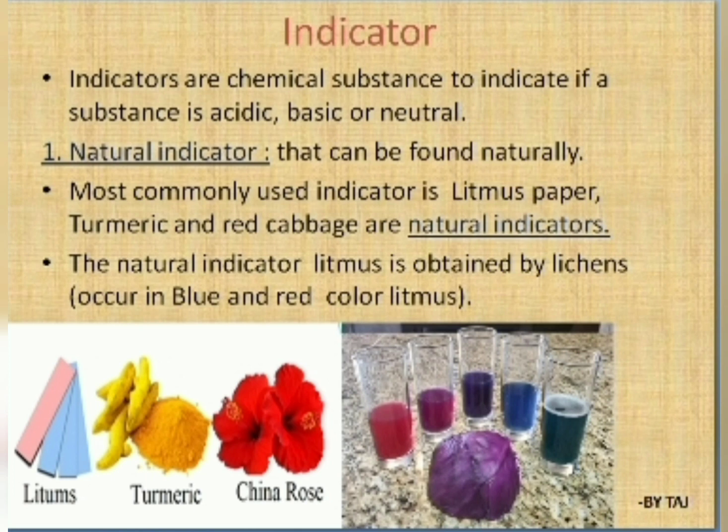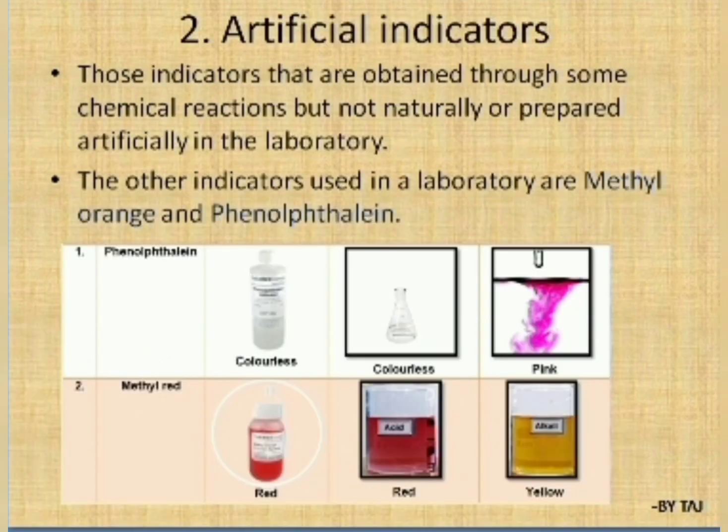In the picture below I have shown the natural indicator images. China rose, which you have seen, is commonly called hibiscus, scientific name Hibiscus rosa-sinensis. Coming to the artificial indicators, these are not obtained naturally but prepared artificially in the laboratory through chemical reactions. Other indicators used in the laboratory are methyl orange, methyl red and phenolphthalein. I have shown the picture here: phenolphthalein is colorless and methyl orange or methyl red is orange in color.